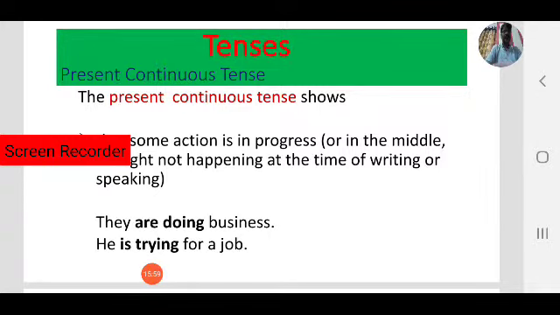Two cases you have to keep in mind. First one is to show some activity which is going on at the time of speaking or writing. I am speaking right now. You are listening. She is writing notes. They are making notes.